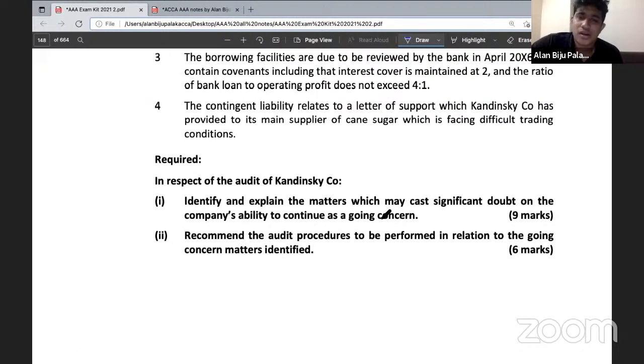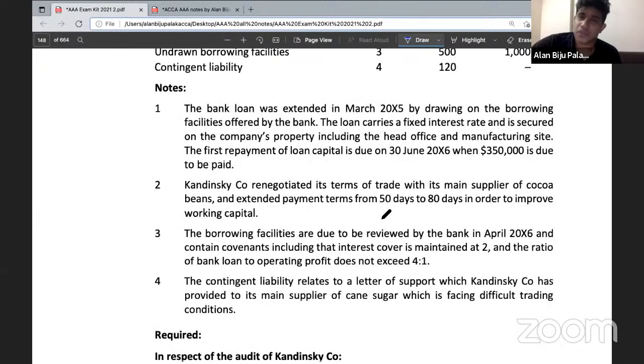So you need to consider all those financial, operational, and other indicators. Whatever things you feel might affect an entity's ability to continue as a going concern. For example, whether there are any factors that will reduce the company's profitability, or any factors that will affect the company's cash flow or profit. These are all the factors that you need to consider.